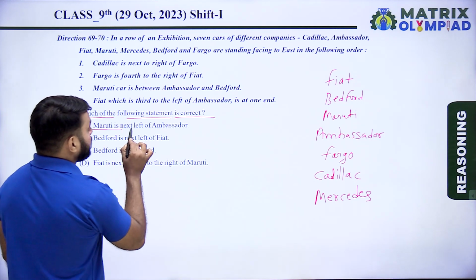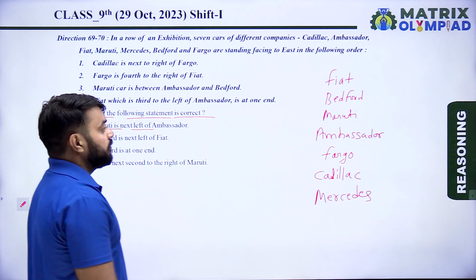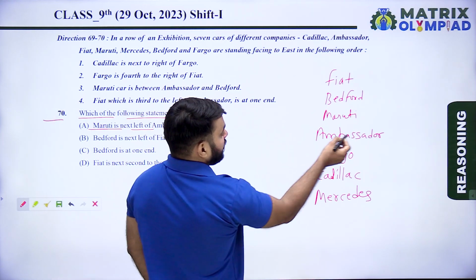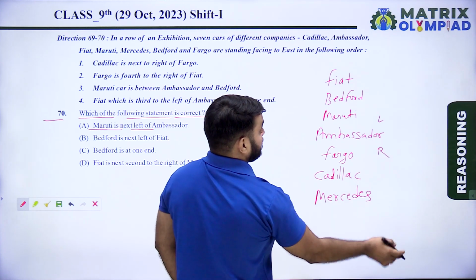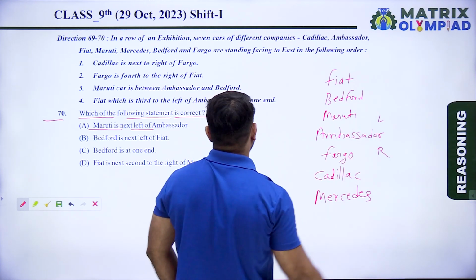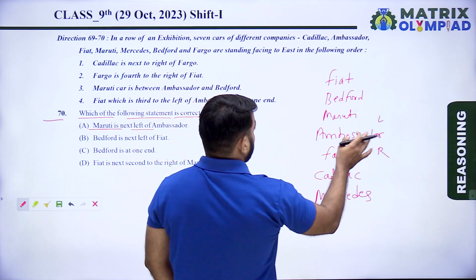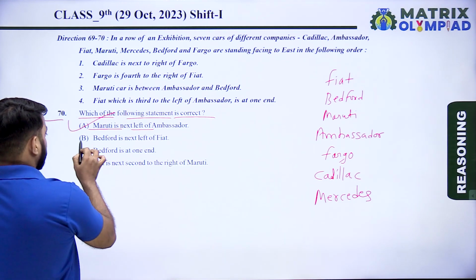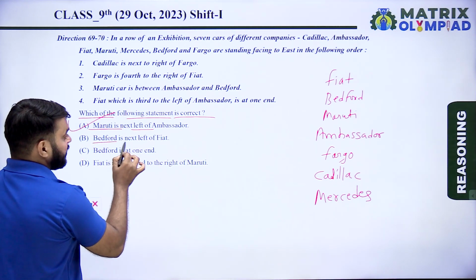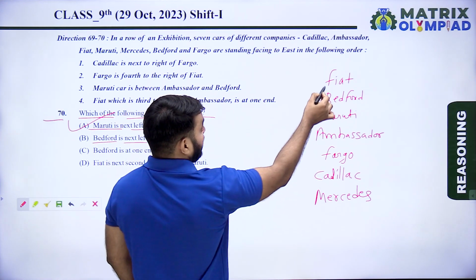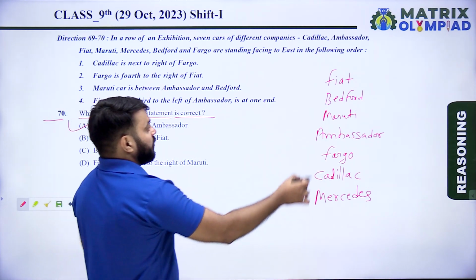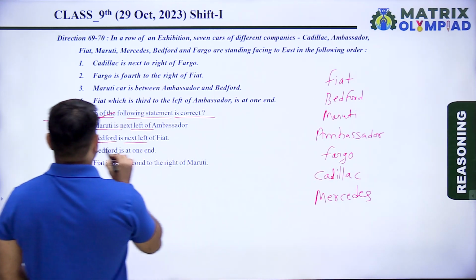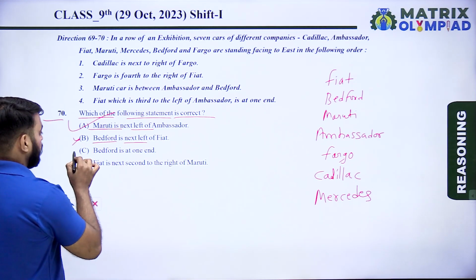Maruti is next left of Ambassador. So this is the left and this is the right of Ambassador. So Maruti, yes, Maruti is just next to Ambassador. So option A is the correct statement. Now check option B. Bedford is next left to Fiat. No, Bedford is next right of Fiat. So option B incorrect.